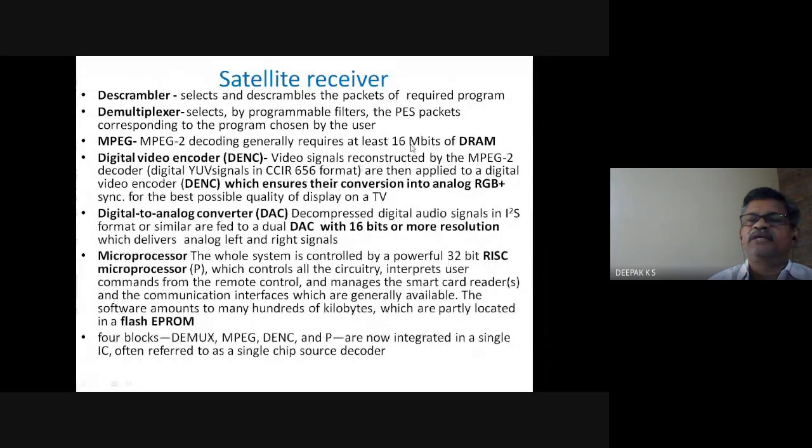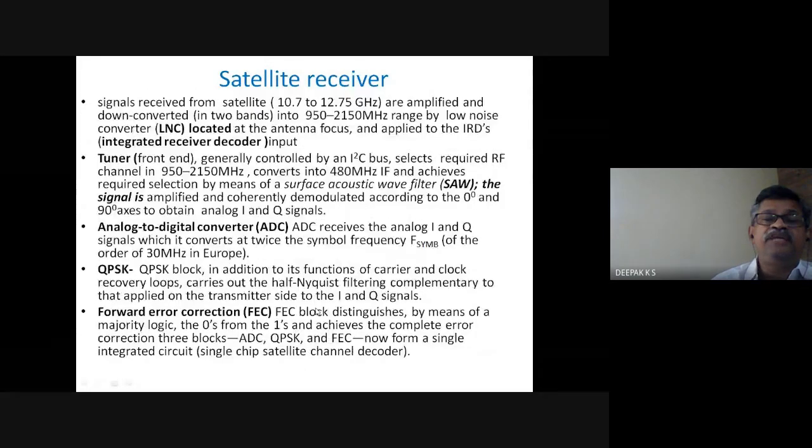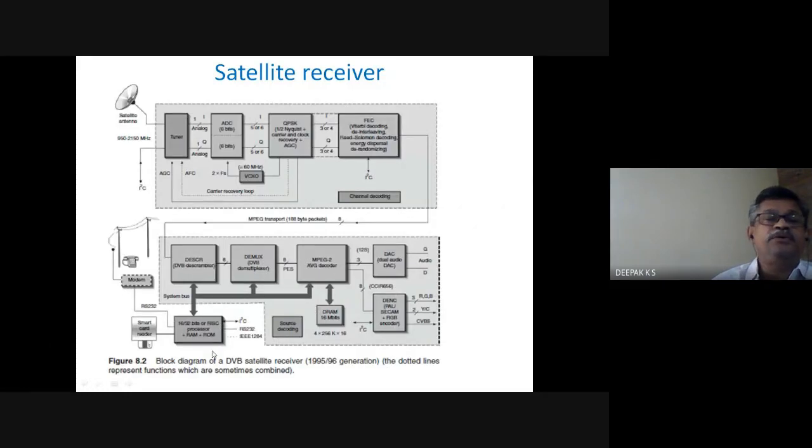MPEG decoding generally requires some memory as well, and with the demultiplexer and MPEG decoder, you have a digital video encoder. The video signal reconstructed by the MPEG-2 decoder is applied to a digital video encoder, which ensures its conversion to analog RGB plus sync for the best possible quality of display on TV. So in TV, you need to convert it into RGB type, because we had luminance and chrominance type signals. From this, you again convert it to RGB type.